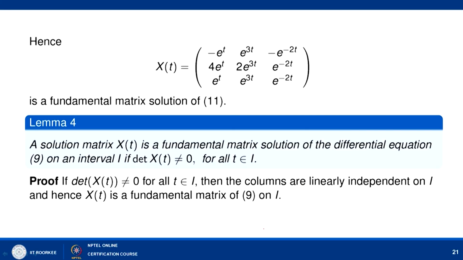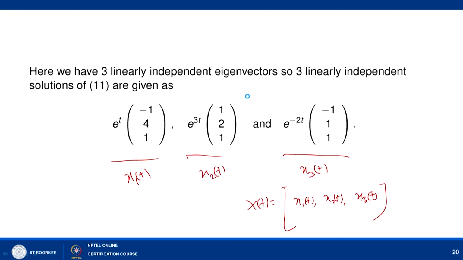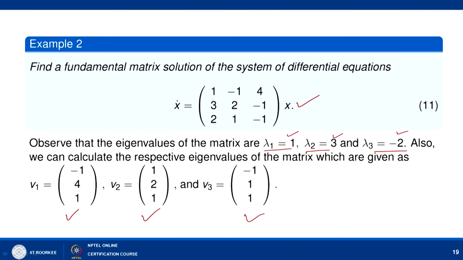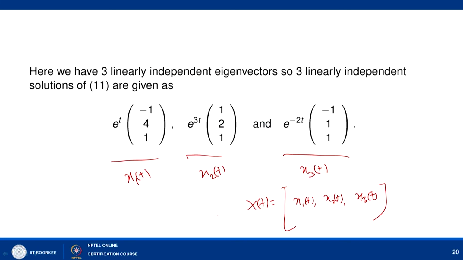So here X(t) is the matrix with rows (-e^t, e^{3t}, -e^{-2t}), (4e^t, 2e^{3t}, e^{-2t}), (e^t, e^{3t}, e^{-2t}). This is a fundamental matrix solution of the equation x' = Ax, where A is the matrix with rows (1, -1, 4), (3, 2, -1), (2, 1, -1). So we obtain the fundamental matrix solution like this.